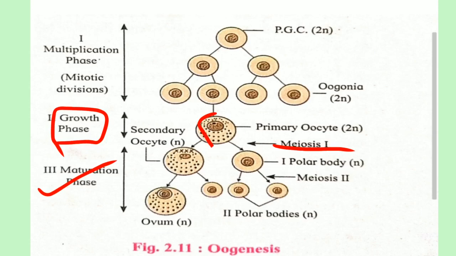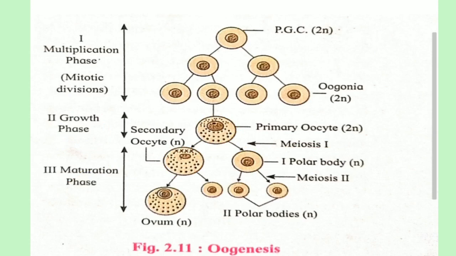See here, this primary oocyte converts into a secondary oocyte and first polar body because of meiosis first. Here reduction of chromosomes occurs, therefore the diploid number gets converted into haploid number. Therefore the primary oocyte is diploid whereas the secondary oocyte is haploid.